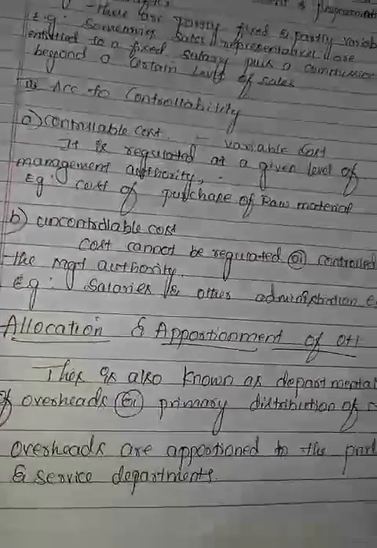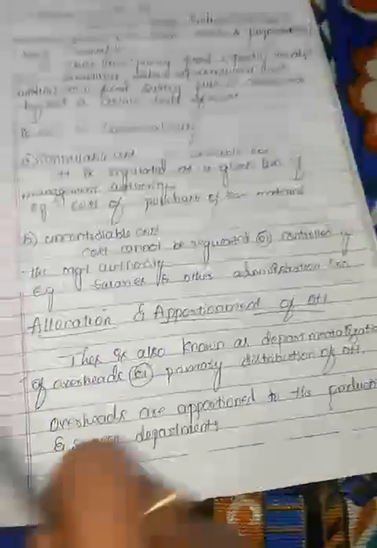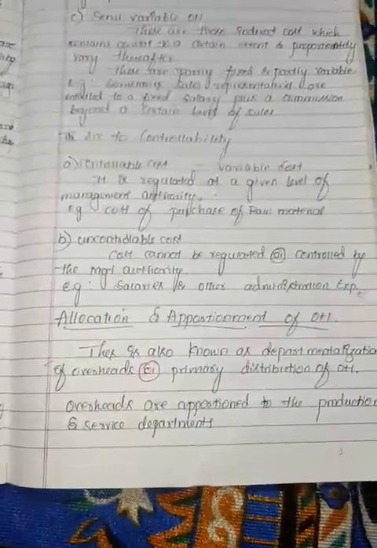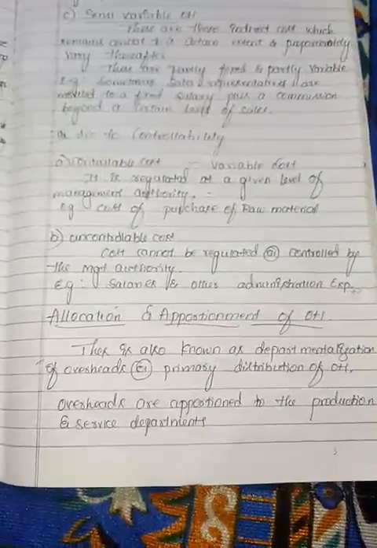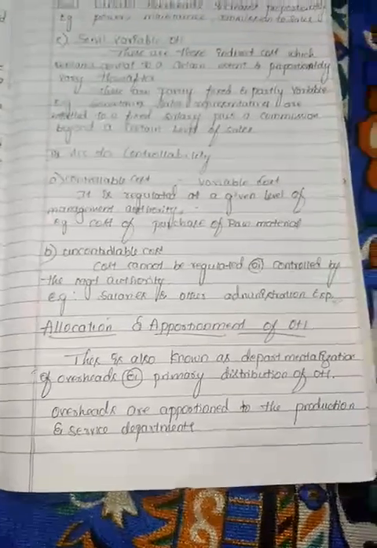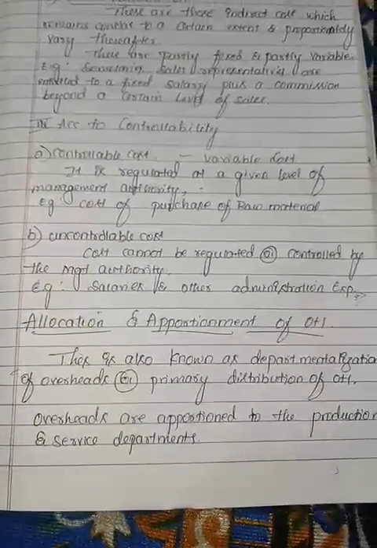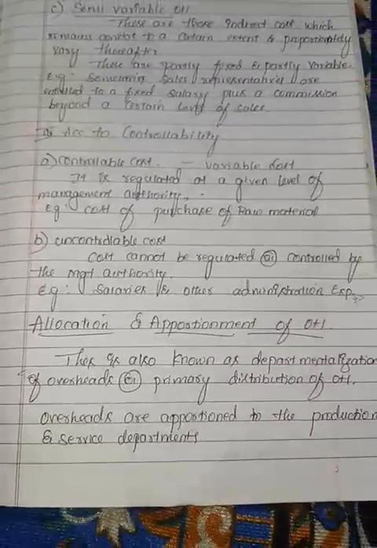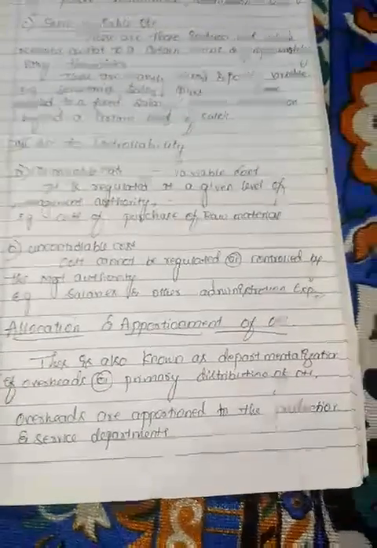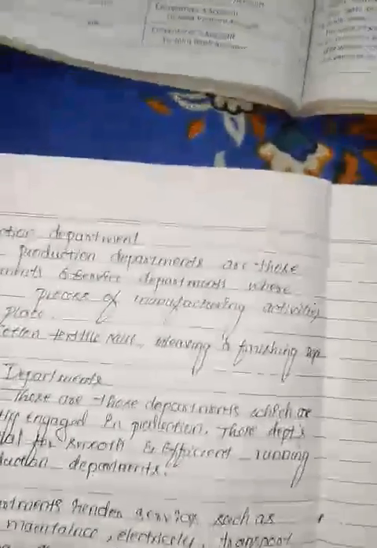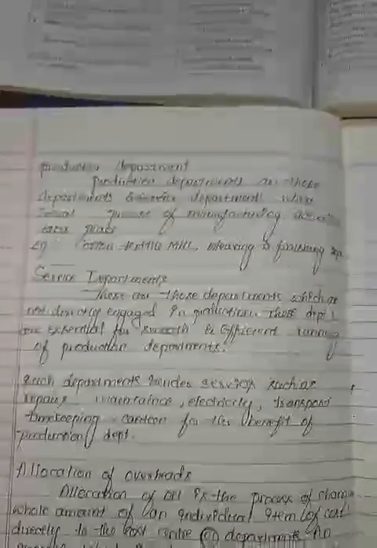The main concept now is allocation and apportionment of overheads. The first one we will see: allocation is also known as departmentalization of overheads or primary distribution of overheads. Some expenses will be divided among different departments, like overheads apportioned to the production department and service department. First, we will see the production department.